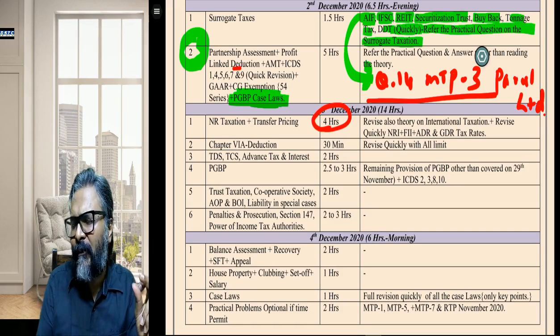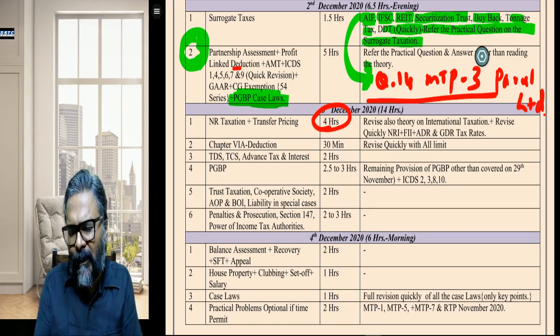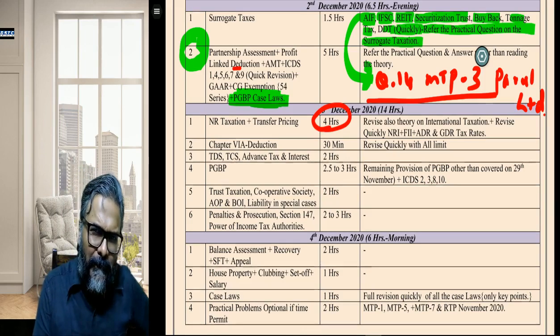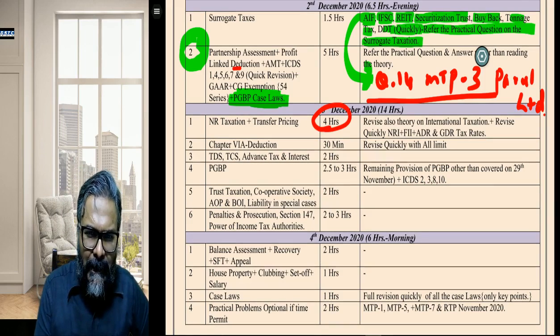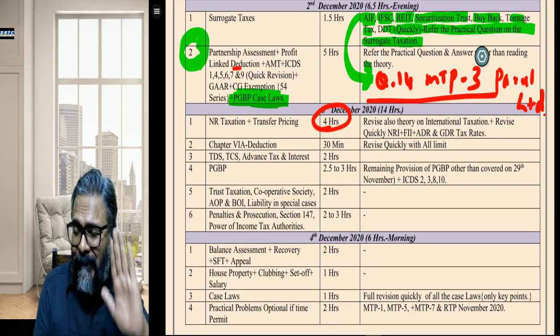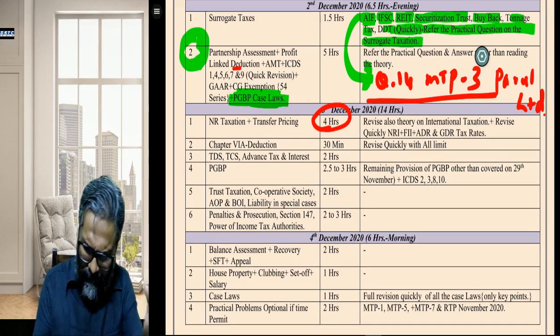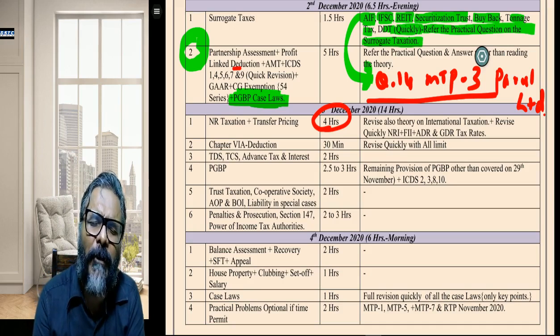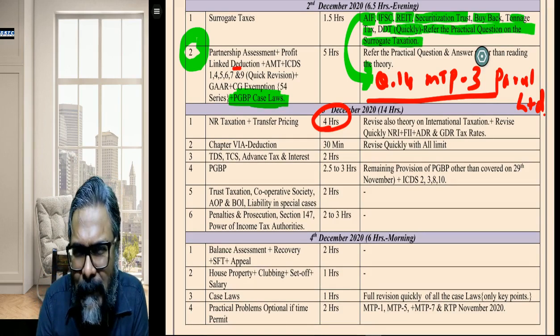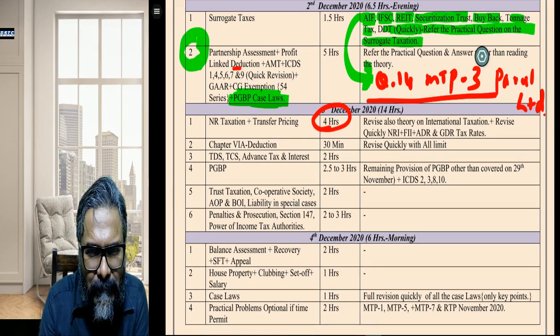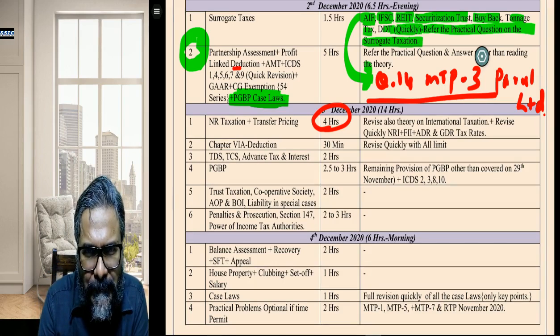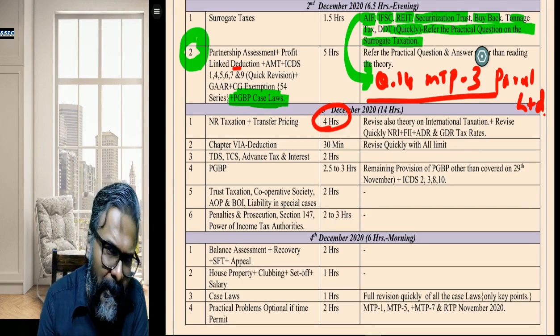Which 2 rules have I just told you? Rule number 115 is about the conversion of the foreign currency into Indian rupee, and rule number 128 is about the foreign tax credit. So do those double taxation relief questions along with rule number 128 and rule number 115.